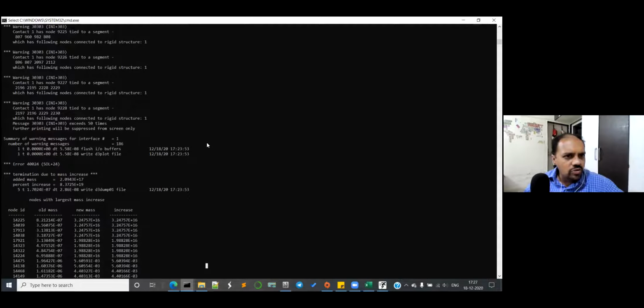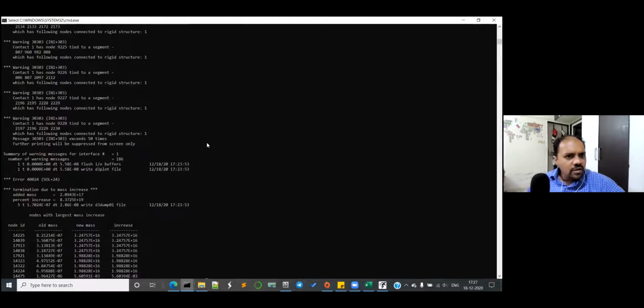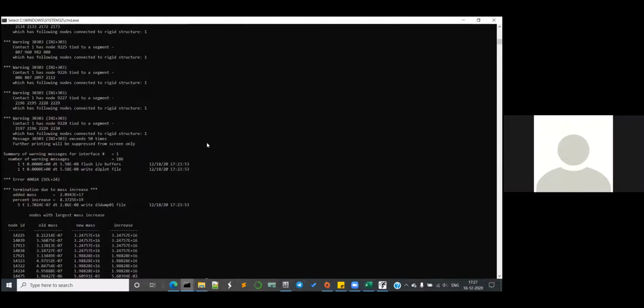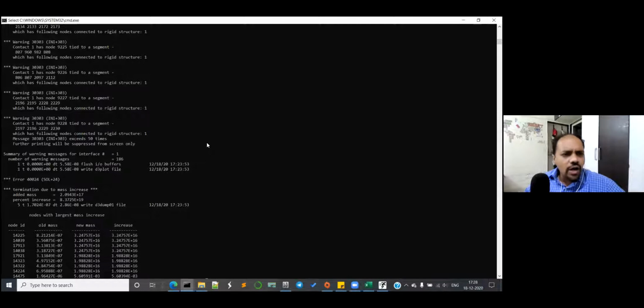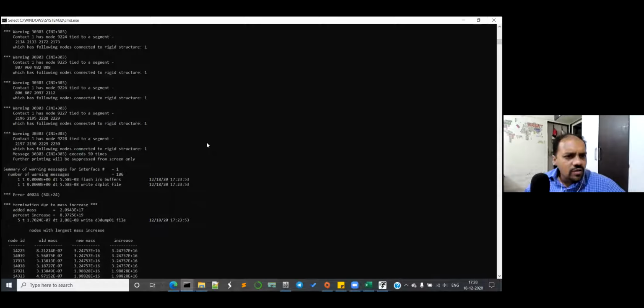I just need to check the warnings. Contact one has no tied to segment. So you have used a tied contact, which has the following nodes connected to rigid structure. I don't know what is happening there. Okay, go up. So all your wheel nodes are getting disconnected. This is all about wheel extra nodes, right? Are you using extra node or tied node? Actually, yesterday I tried to run it. With the extra node set, this should not happen. It's all getting deleted actually.